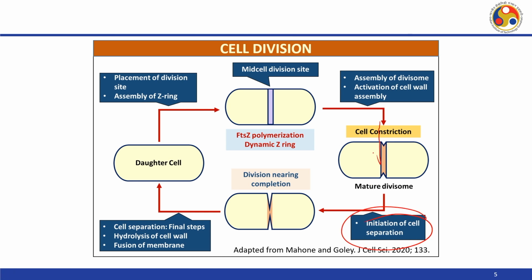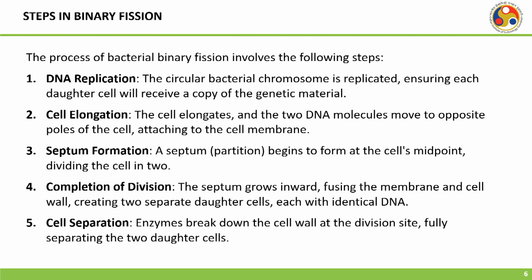This constriction will keep on growing, as you can see over here. It is growing inward into the cell, and then finally there will be cell separation in the final steps, with hydrolysis of the cell wall and fusion of the membrane, giving rise to two daughter cells. We draw only one here for the sake of simplicity. So, this cycle goes on and on. For every cycle, one cell will produce two cells.